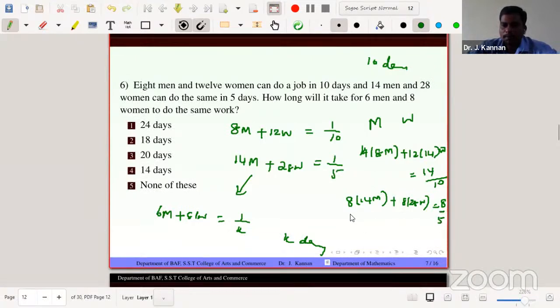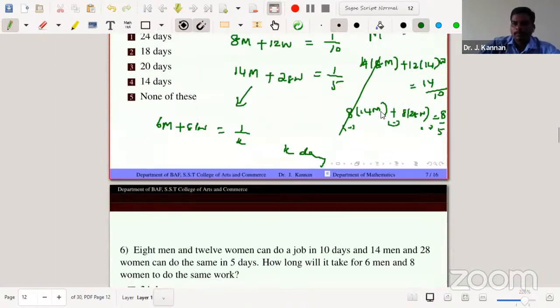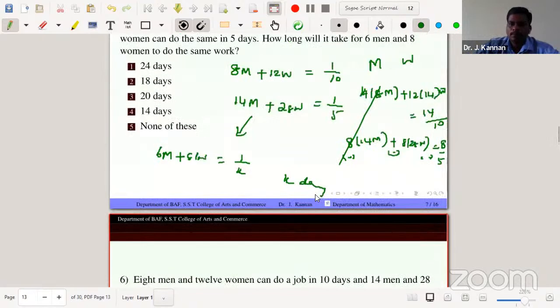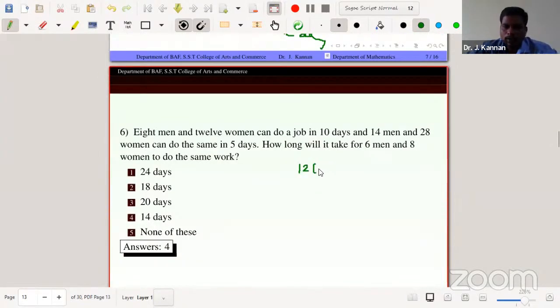Subtracting these two, definitely the first term cancels, 8 into 14m cancelling. So what term remains? Just watch it: 12 into 14 minus 8 into 28.